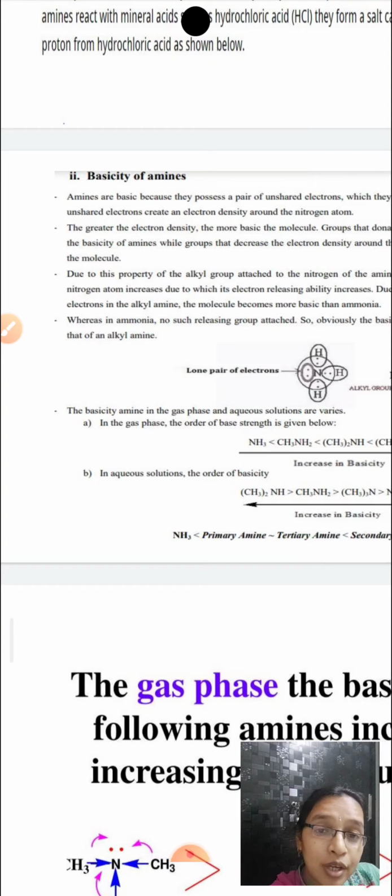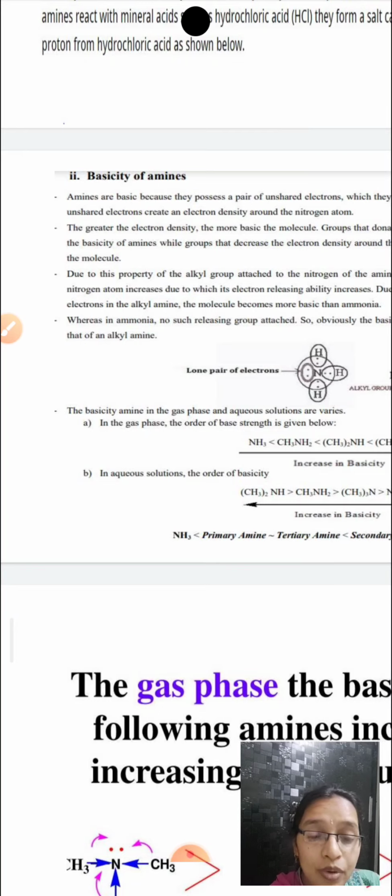And according to Bronsted, proton acceptor acts as a base. Okay, so according to Bronsted, what? Proton acceptor is a base. According to Lewis, electron pair donor is a base. So we have got the 2 different definitions of basicity that define the basicity of amines.